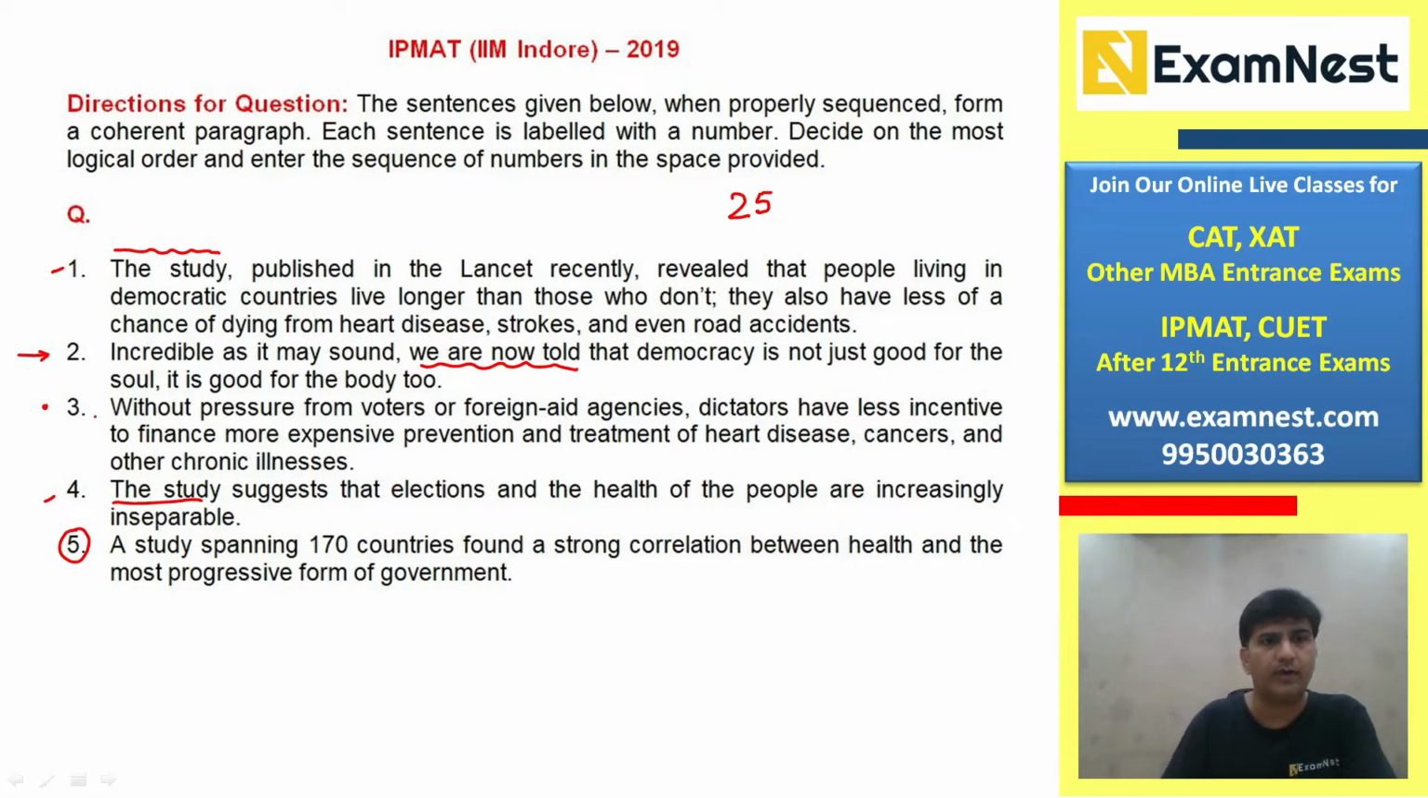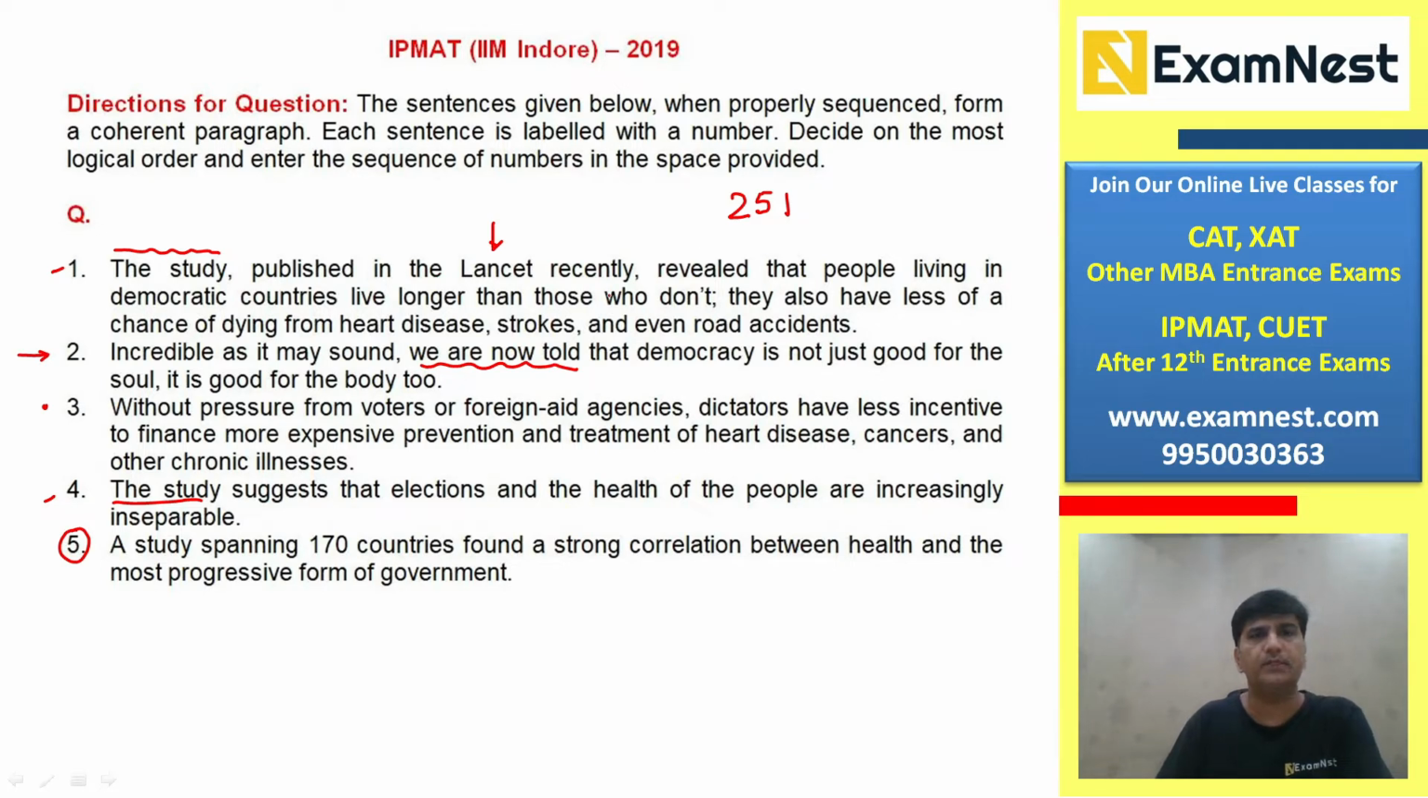Now, what about between 1 and 4? 1 should come before 4 because 1 says the study published in the Lancet recently. It talks about where it has been published, the journal. Right? So yes, 1 further adds value to the study by mentioning where it has been published.